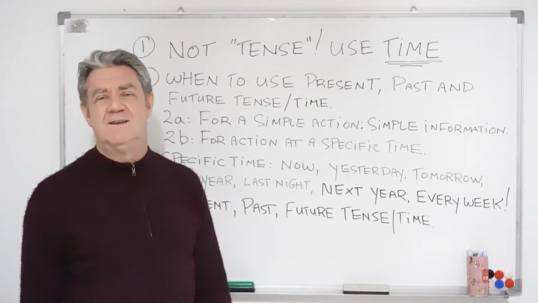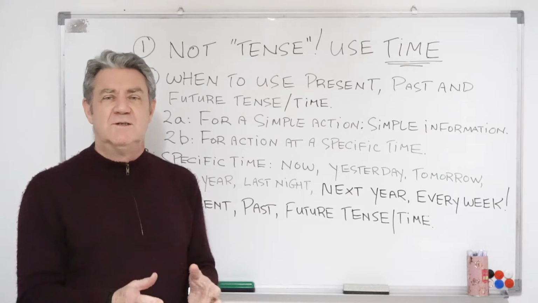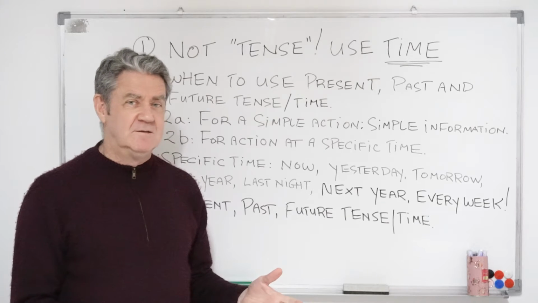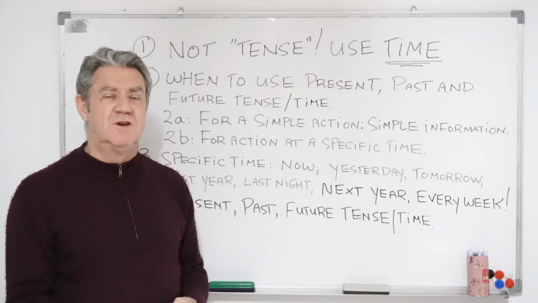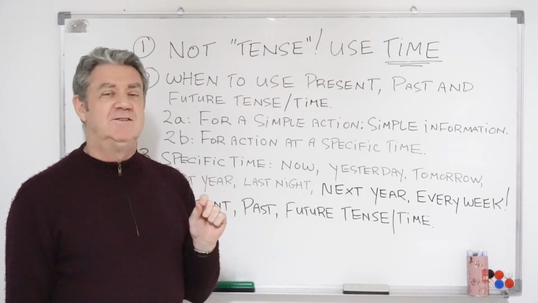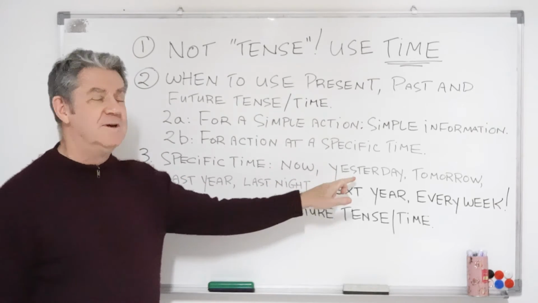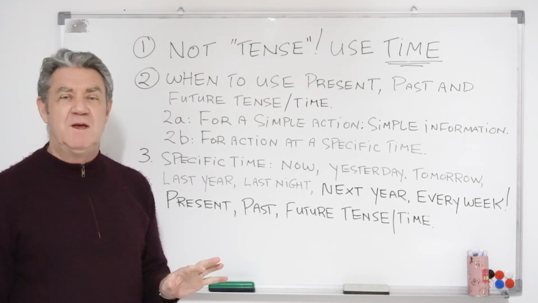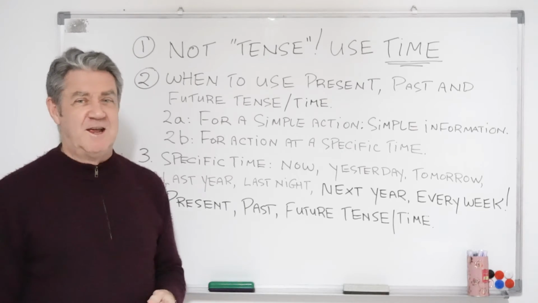This will help you to understand the idea of specific time and using present tense or present time, past tense or past time, and future tense or future time with simple information happening at a time when you use the word to describe the time. Makes it a lot easier. And believe you me, if you understand this now, it will make things a lot easier later in your grammar.